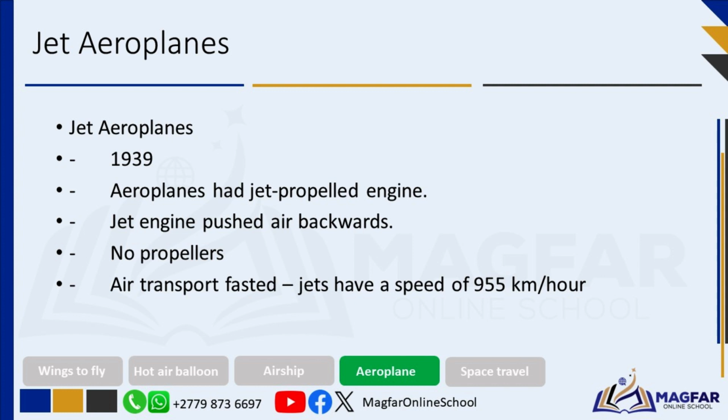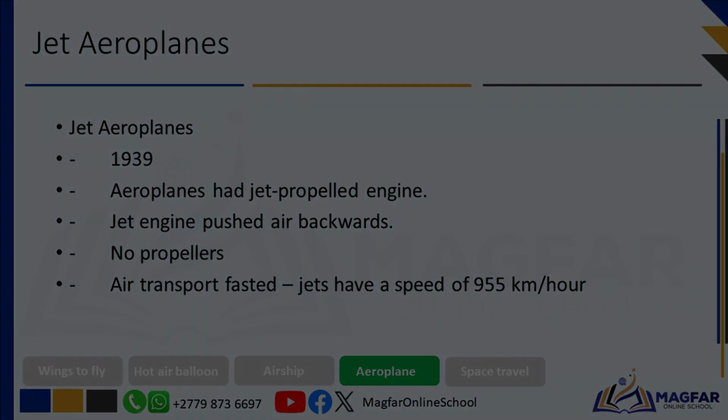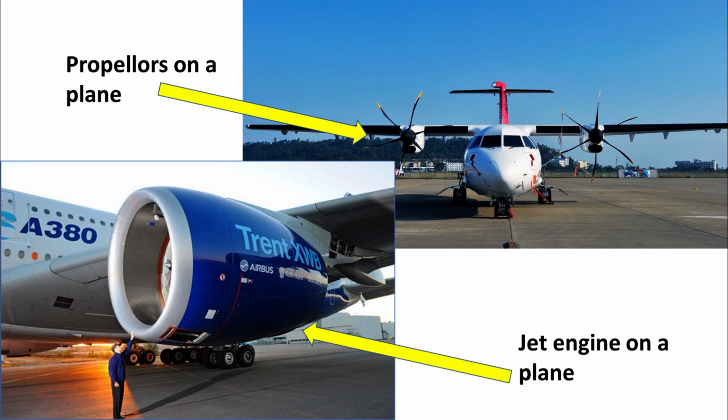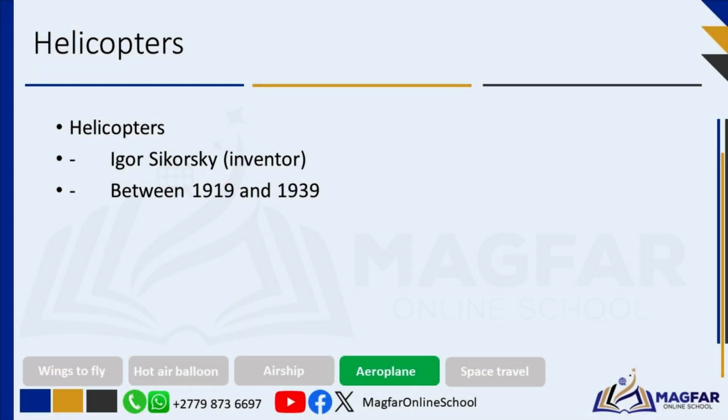Jet aircraft are propelled by jet engines that push high-speed gases backwards. They achieve higher speeds and altitudes, making them ideal for longer distances. They are quieter at cruising speeds, commonly used in commercial travel and military operations. Jet aircraft have a speed of 955 km per hour, and this is the reason why air transport is very fast.